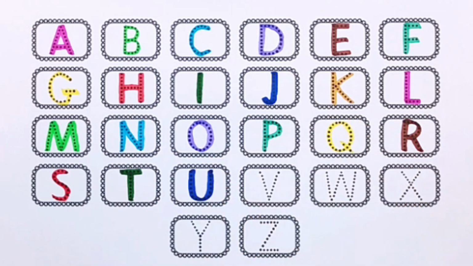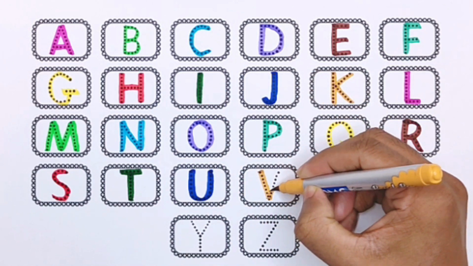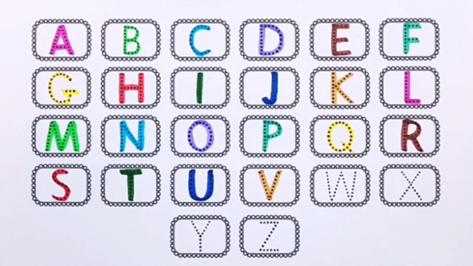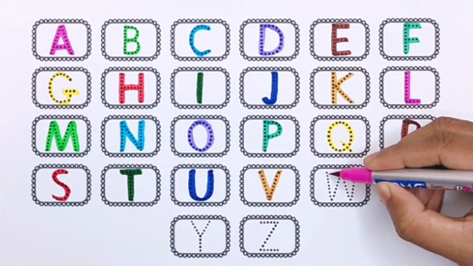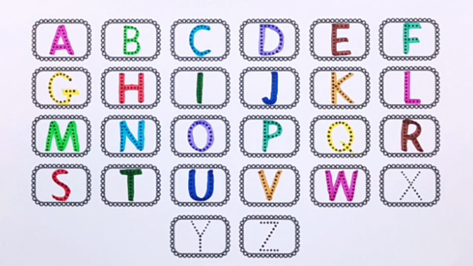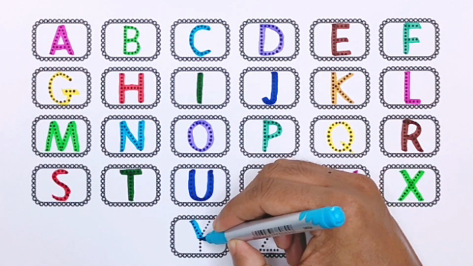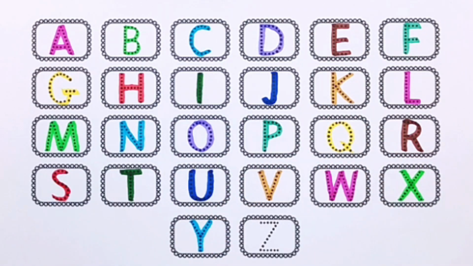U for umpire. Yellow brown color. V for village. Pink color. W for wardrobe. Green color. X for Xbox. Sky blue color. Y for yellow. Purple color.